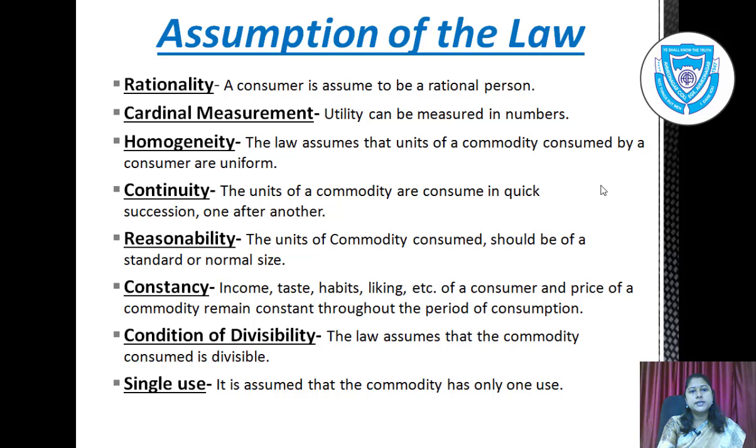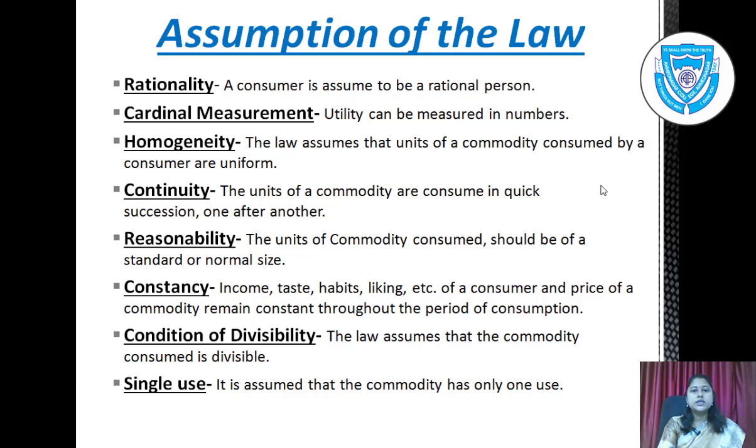Third is homogeneity. The law assumes that units of a commodity consumed by a consumer are uniform. They are identical or the same in shape, size, quantity, quality or color, etc. Next point is continuity. The units of commodity are consumed in quick succession, one after another. Marginal utility will not diminish if there is a time interval.